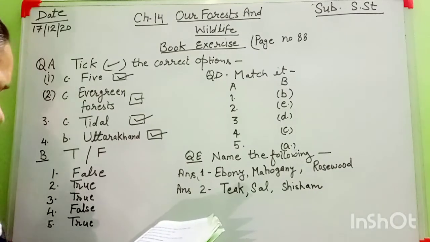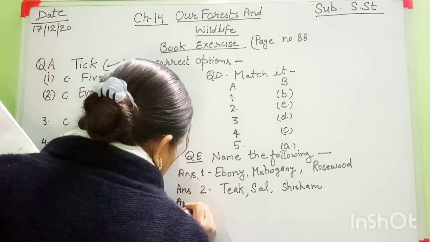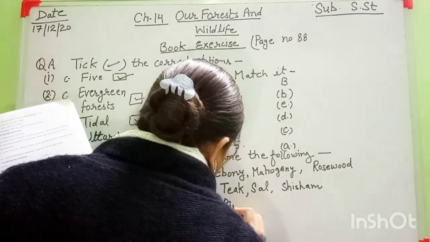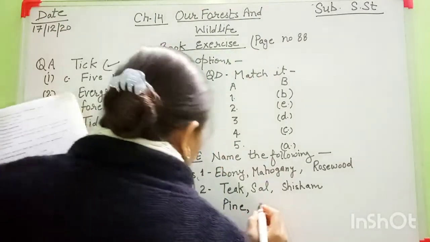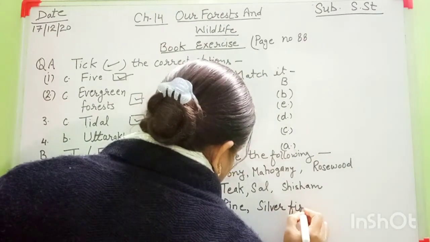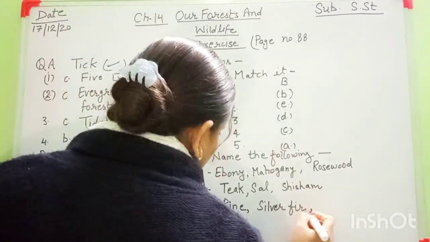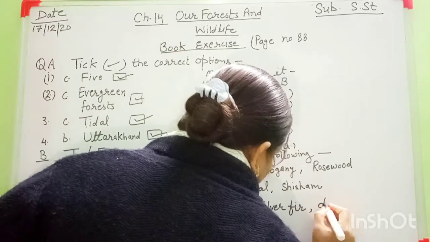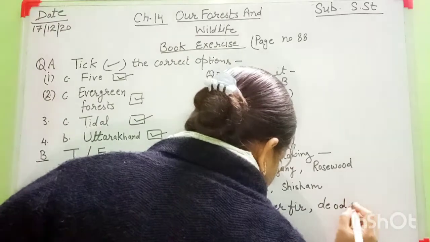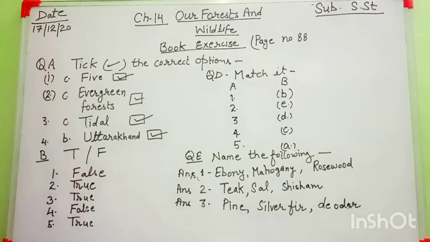Three trees of the coniferous forest. Answer number 3 is pine, silver fir, and deodar also. Mostly in this coniferous forest the trees are cone shaped. Deodar. Okay, this question is completed now.